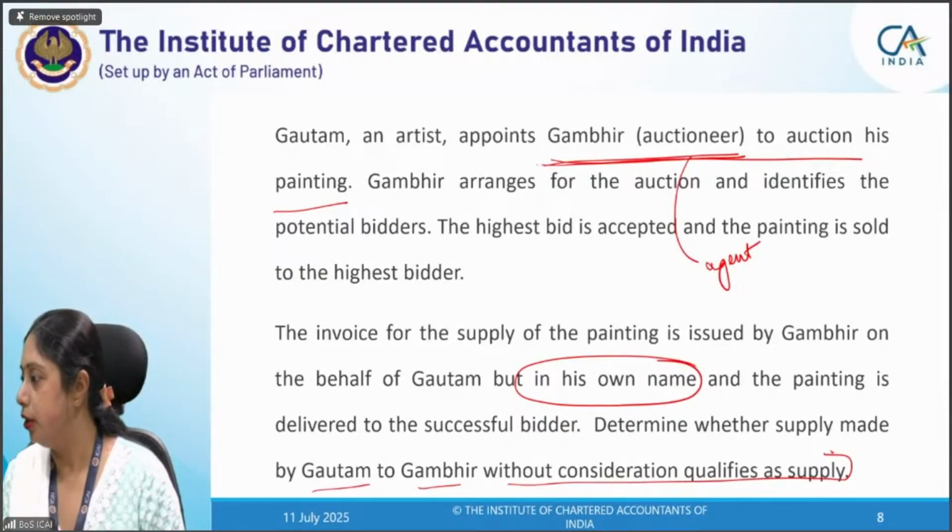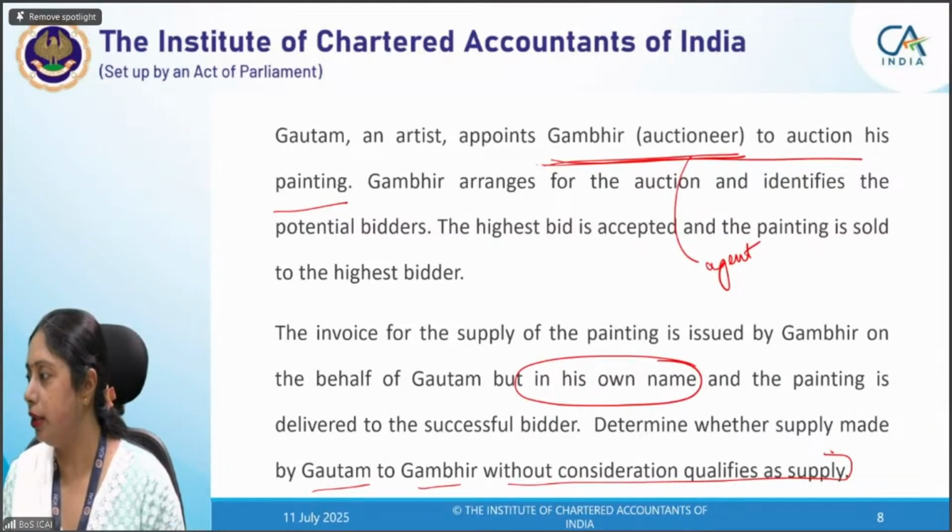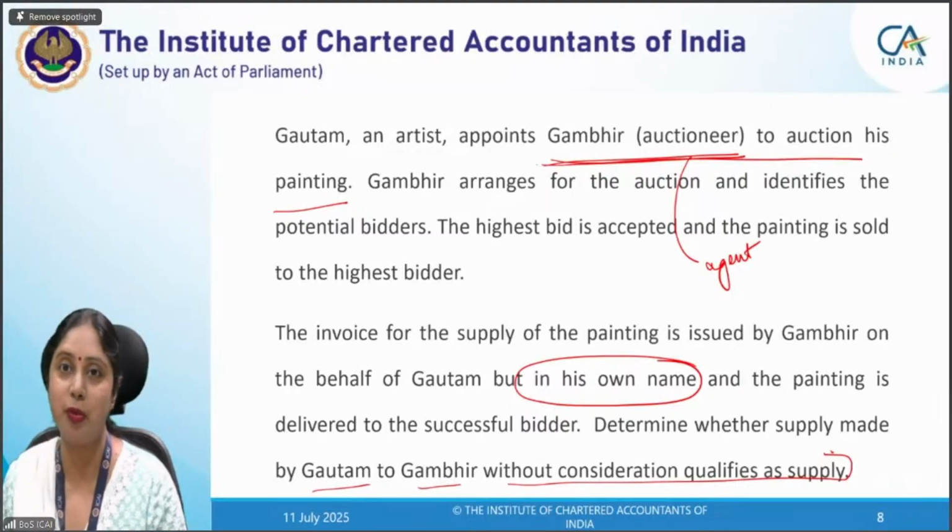Yes. Krishna, right. And Soumya, yes, you are right. So this agent concept, I think all of you know. Yes, Priyanshi, you have given the right reasoning. Sunil, yes, correct reasoning. Absolutely correct reasoning. And Archana, absolutely right. So I'm happy that all of you know this agent principle concept very well.